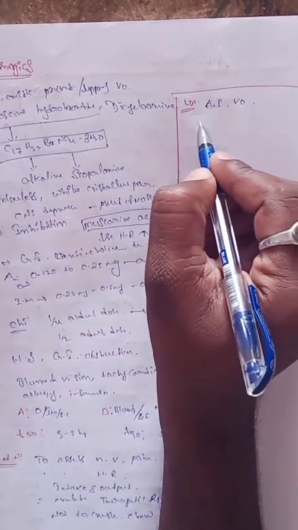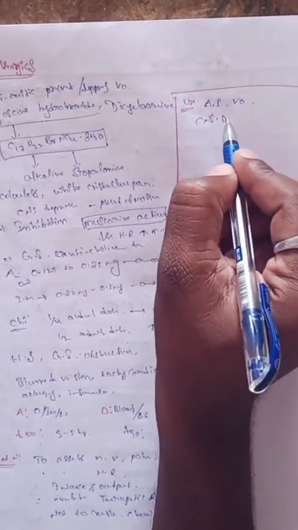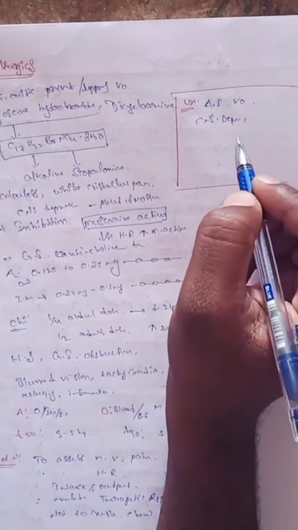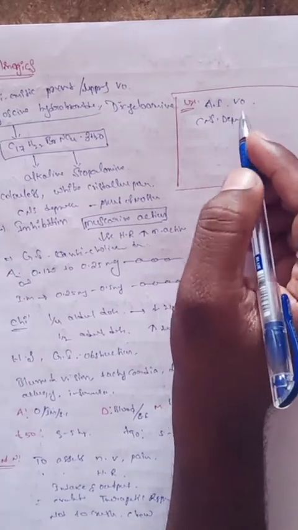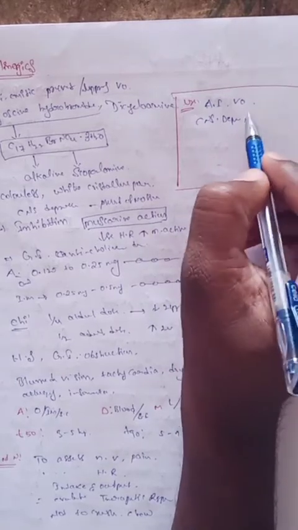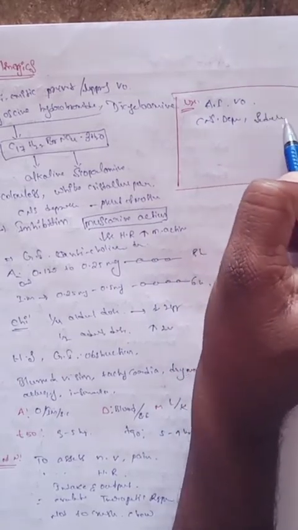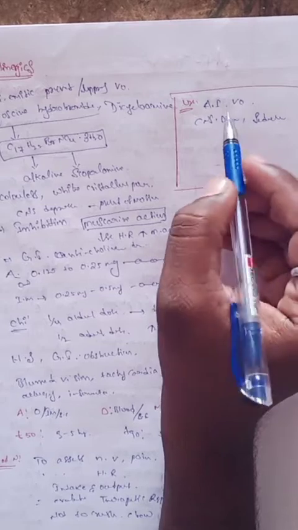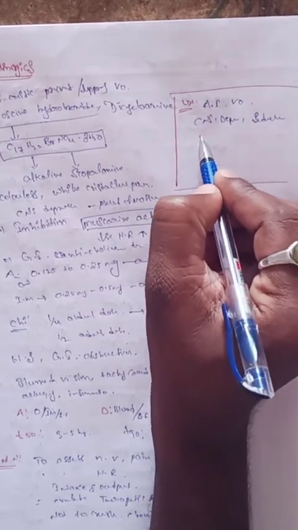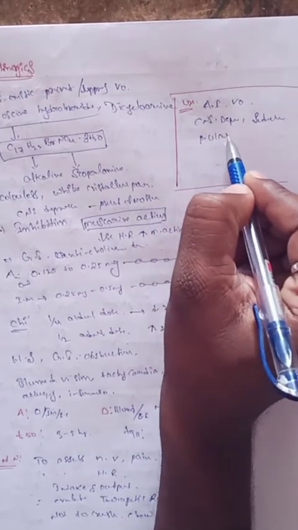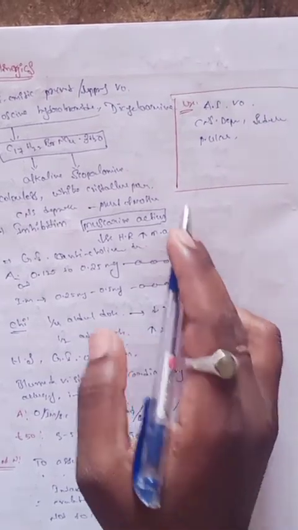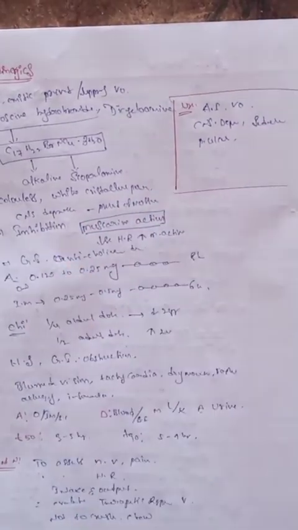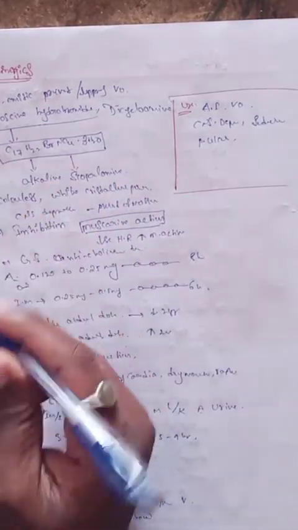It is used as a CNS depressant, and as a sedative. Sometimes it is used in the treatment of peptic ulcer, along with other drugs. These are the common uses of anticholinergics, especially hyoscine hydrobromide.